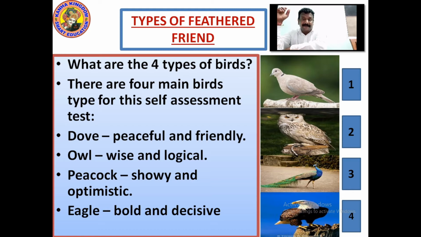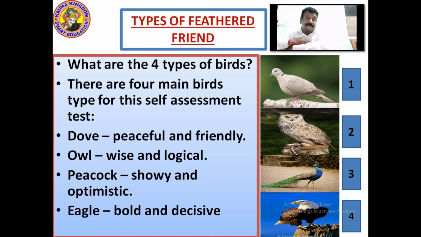Optimistic. Eagle, bold and decisive. Bold means it's very much bold, courageous. It confronts the things which she wants to hunt. It's very bold and decisive as a good decision maker. It's very decisive. It has to hunt means it will hunt. That's what is called decisive.